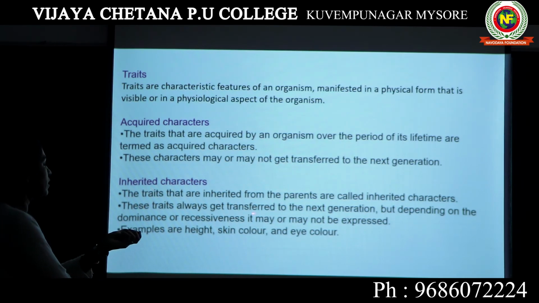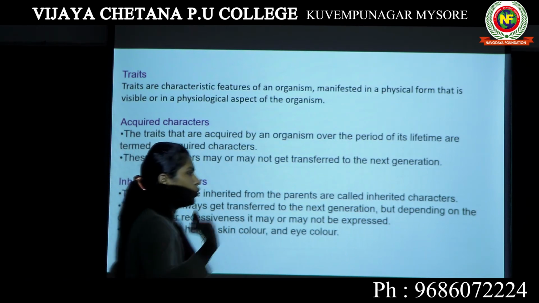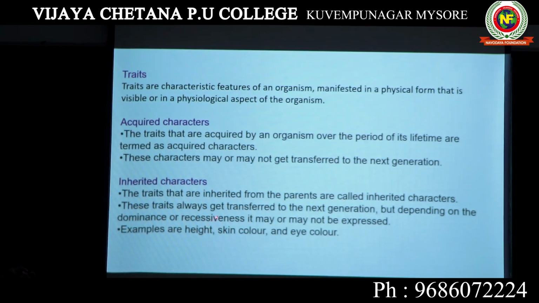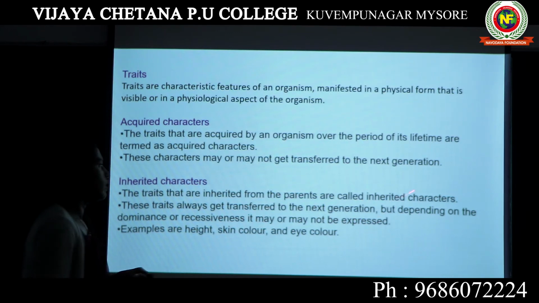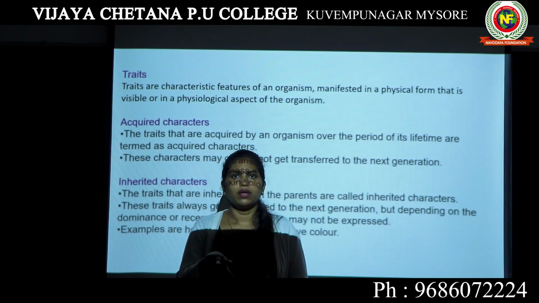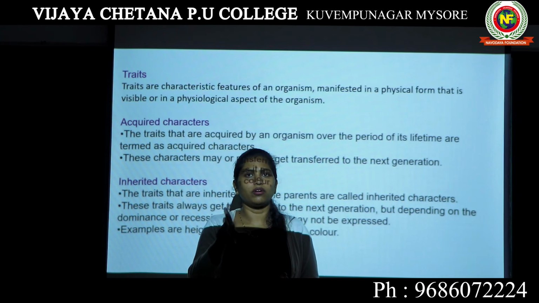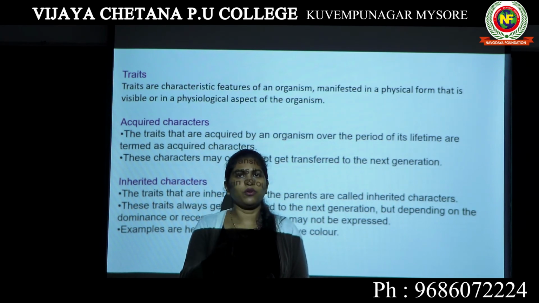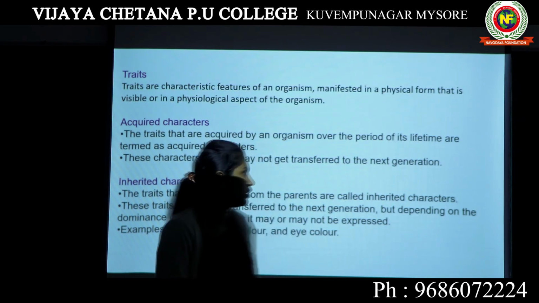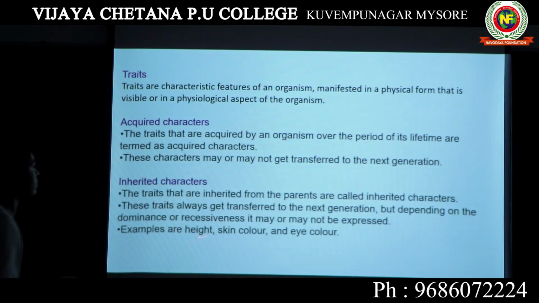So these traits always get transferred to the next generation. That means you will also end up transferring these characters to the next generation. But depending upon the dominance or recessiveness, it may or may not be expressed. You will transfer the character to your next generation through genes. In genes also, I told you, genes have contrasting forms which are alleles. If you are transferring a dominant allele, then it will express. If you are transferring only the recessive allele, then it may not express. Depending upon its dominance and recessiveness, it may or may not be expressed. Examples are height, skin color and eye color.